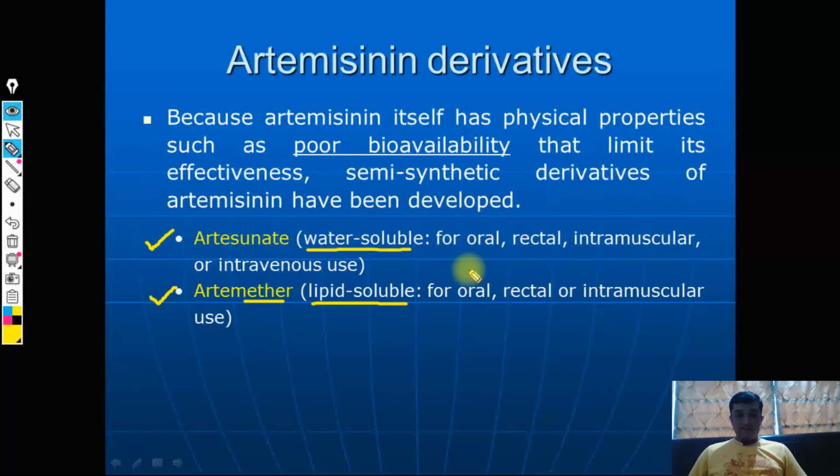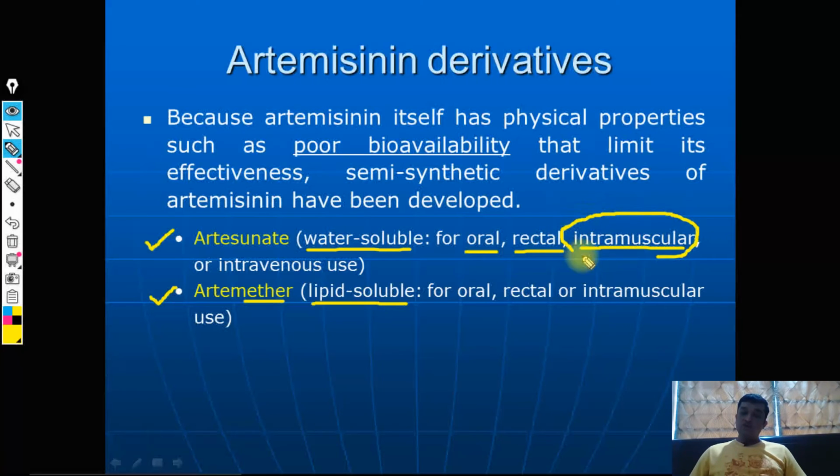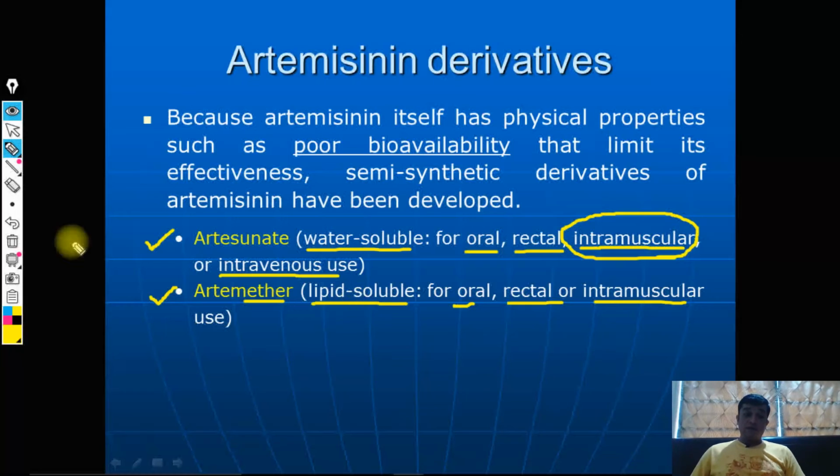Both of these drugs can be given by various routes of administration: oral, rectal, intramuscular. Depot therapy also is used many a time. Intravenous is also possible for artesunate because it is water soluble. For artemether, oral, rectal and intramuscular options are there. Intravenous is not possible because it is a lipid soluble drug. If it is used intravenously, it will lead to a problem in viscosity. In such cases, intravenous use is not recommended, not possible.